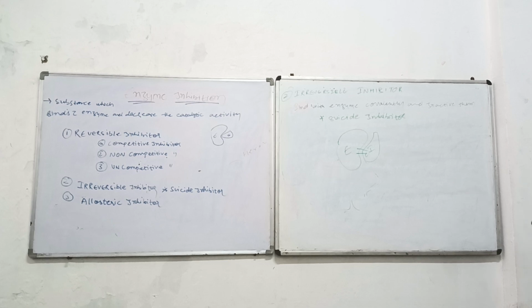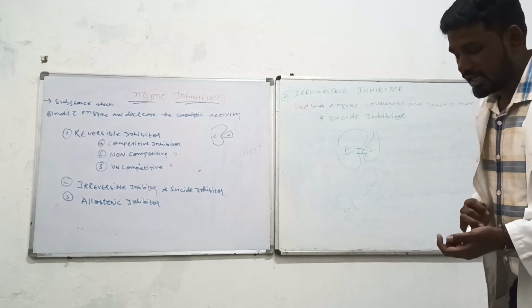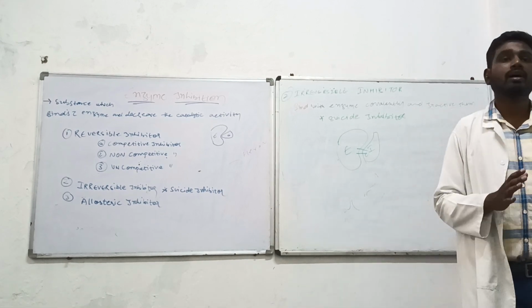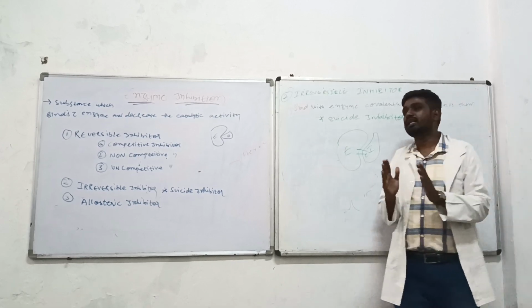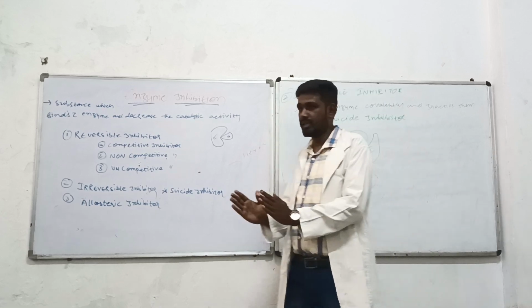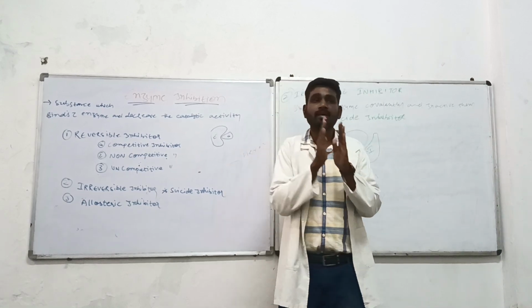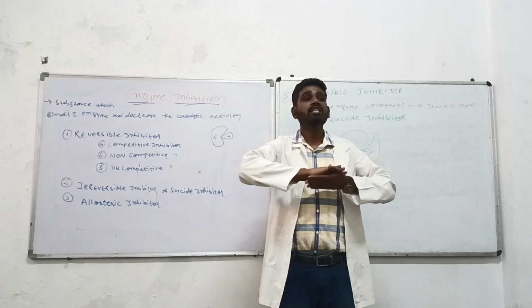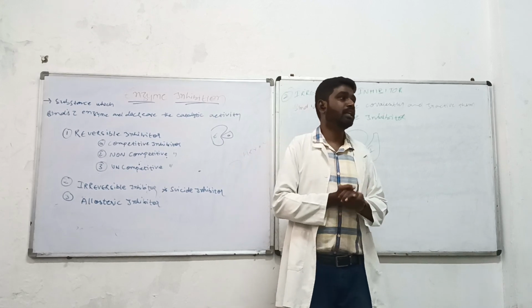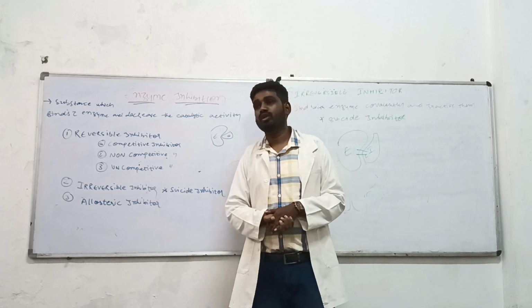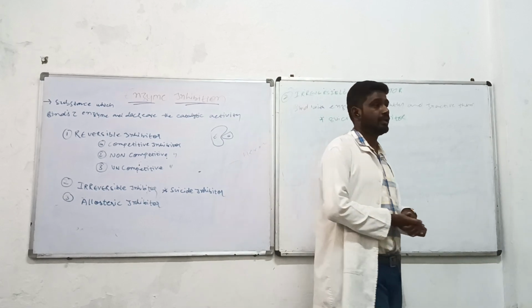So we can say that a suicide inhibitor is a special category of irreversible inhibitor. Initially it was a competitive inhibitor, but due to the enzymatic activity, it has bound with the enzyme irreversibly. That leads to suicide inhibition.